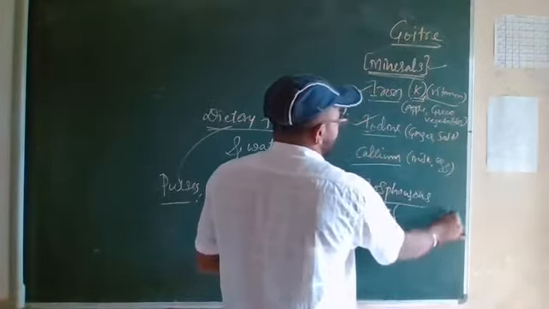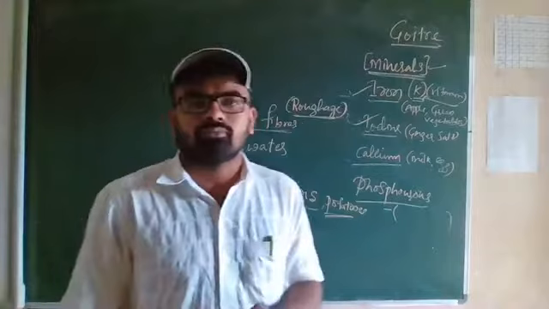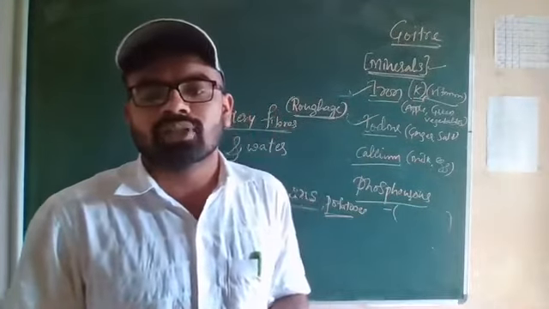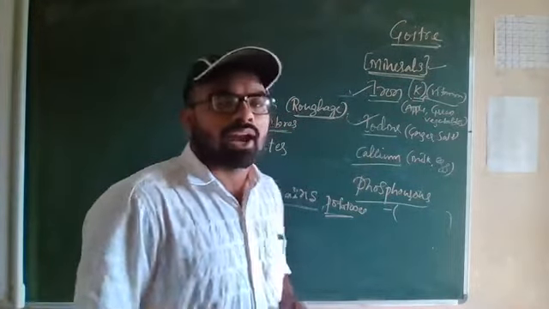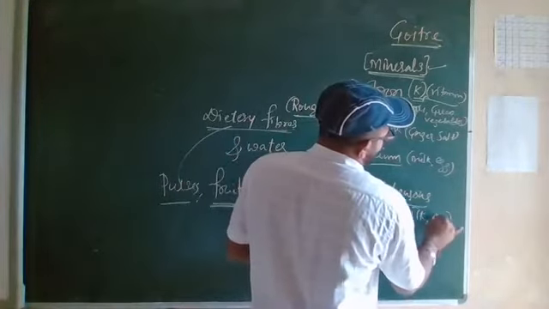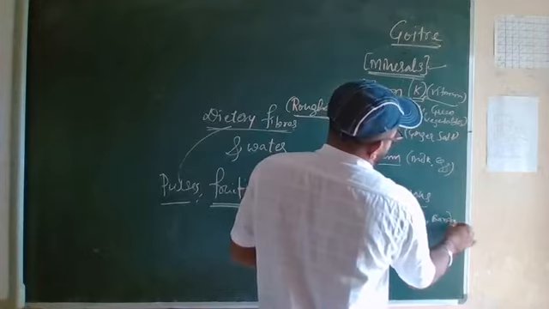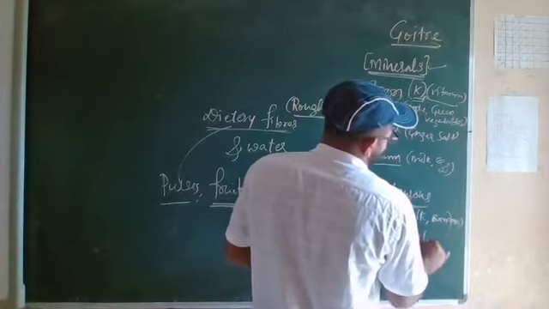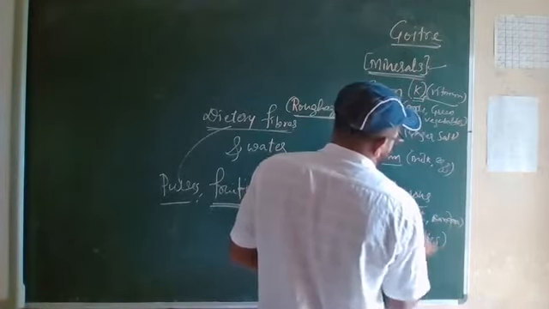The last one is phosphorus. Phosphorus-rich food items are milk, banana, pulses and grains. So these are very rich in phosphorus.